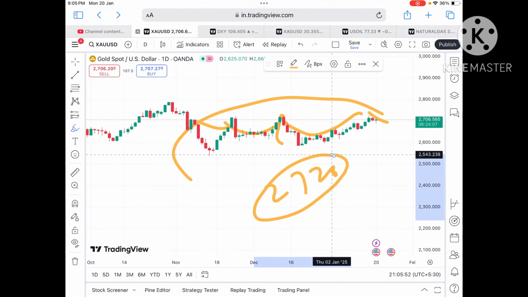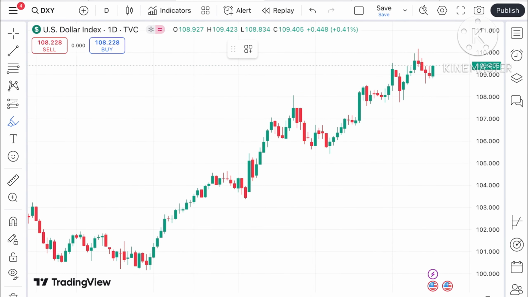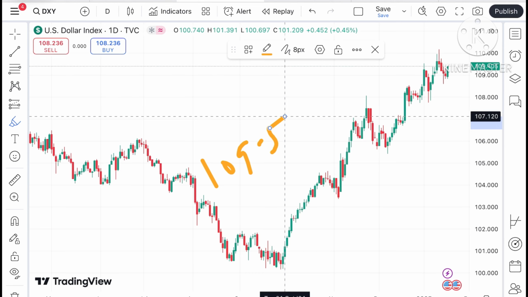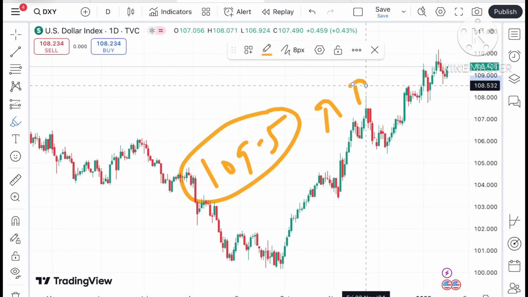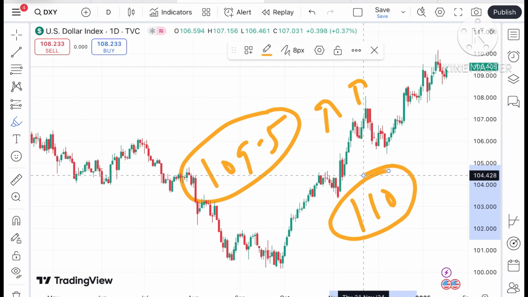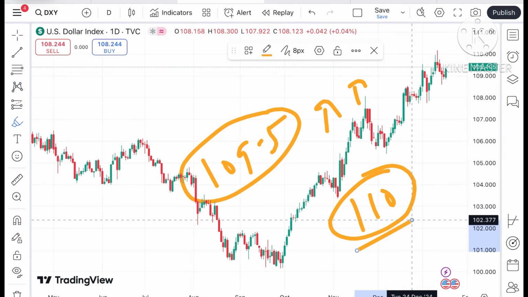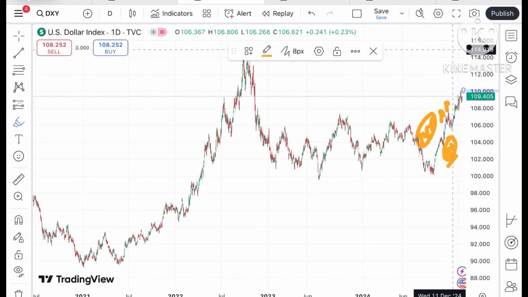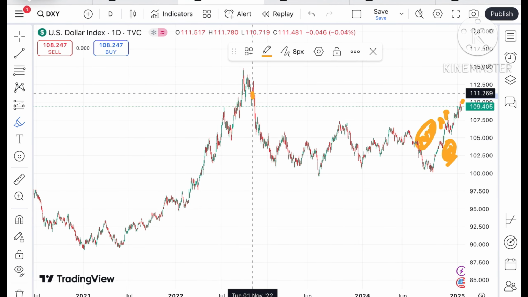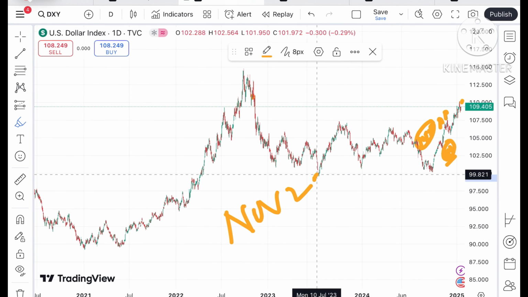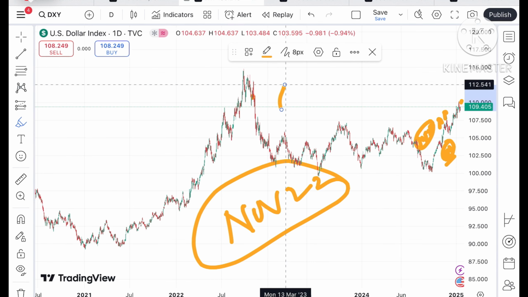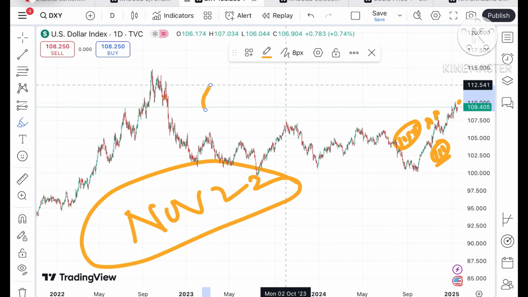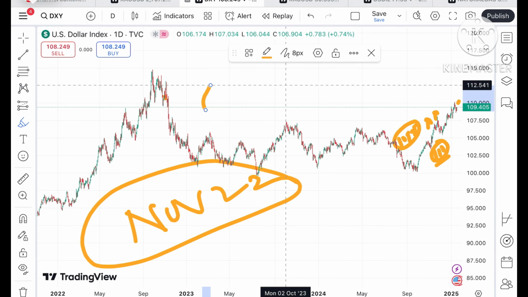If you look at the dollar index, as I've already explained, if the price of the dollar index starts going above a level of 109.5, then we can see further upside movement, and then it can touch a level of $110. Once the price moves over this level, it can go further upside because there will be a zone breakout and a further high, and this level we have seen in November of 22. So chances are high we can see further upside movement, as the inauguration ceremony is there for Trump, so we can see there will be a movement in the price of the dollar index.